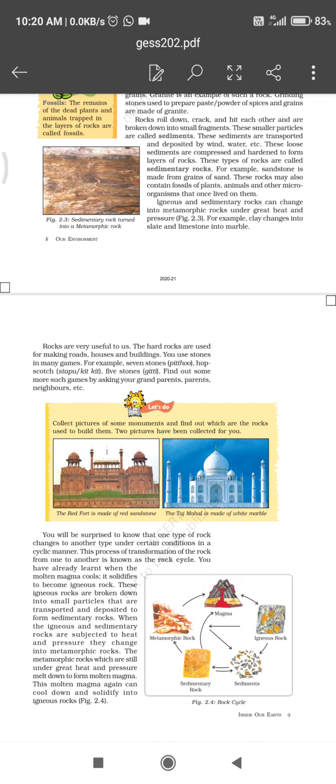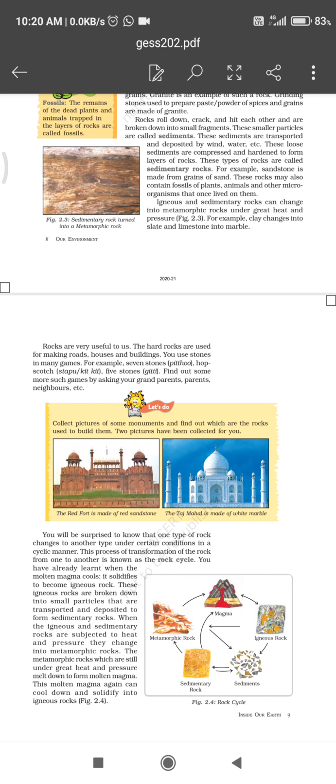So that is called the rock cycle. So mainly primary rocks are igneous. When they break down, they form sediments, and sediments form sedimentary rocks. Sedimentary rocks change their color and hardness and transform into metamorphic rocks.